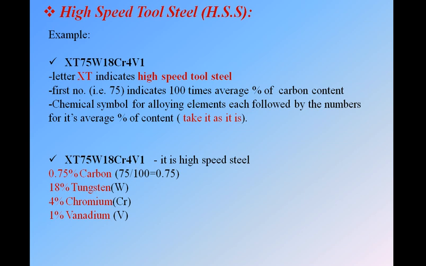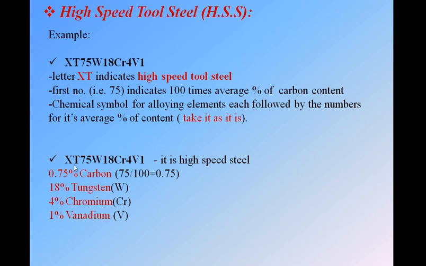As we know, if it starts with XT it means it is a high speed steel. Then 75, the first number is the carbon content, so divide it by 100, we get 0.75% carbon. If anything starts with XT, it is high speed steel. Then we have different alloying elements: W means tungsten, Cr means chromium, V means vanadium.